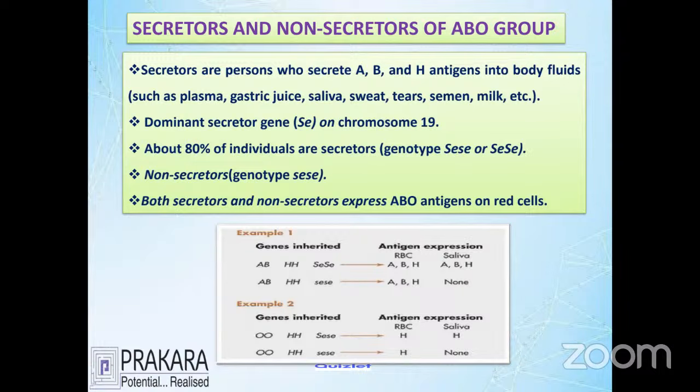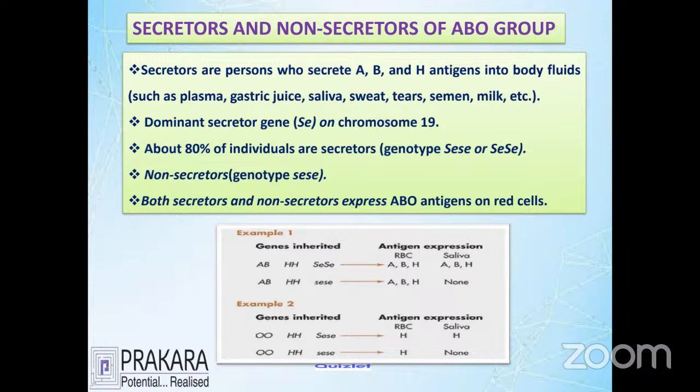If the person is AB, you can see they have the HH gene and the secretory gene is dominant. The person is able to produce the ABH antigen, and the ABH antigen is also present in the saliva. This is the Se gene genotype, which promotes the presence of antigen also in the liquid fluids.